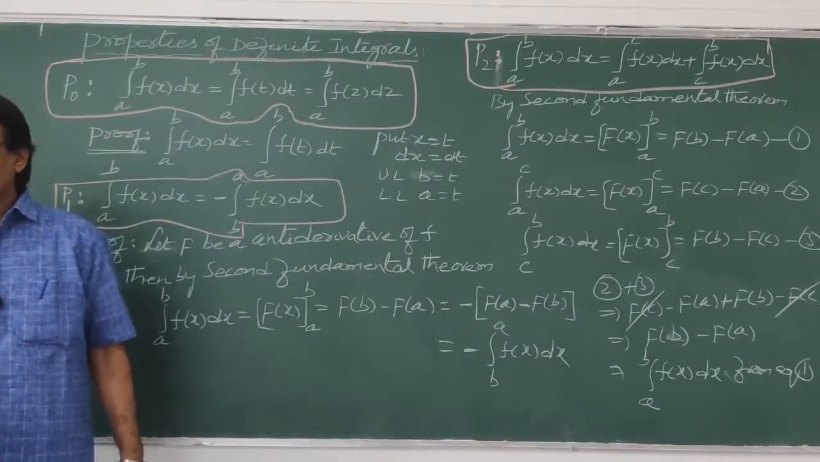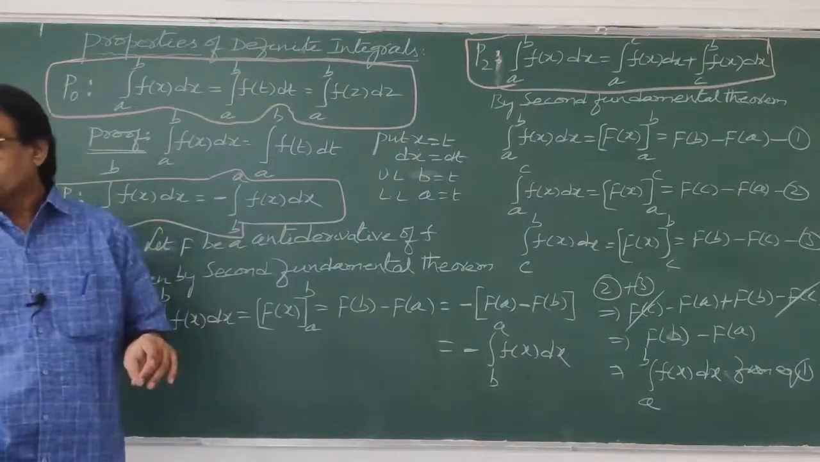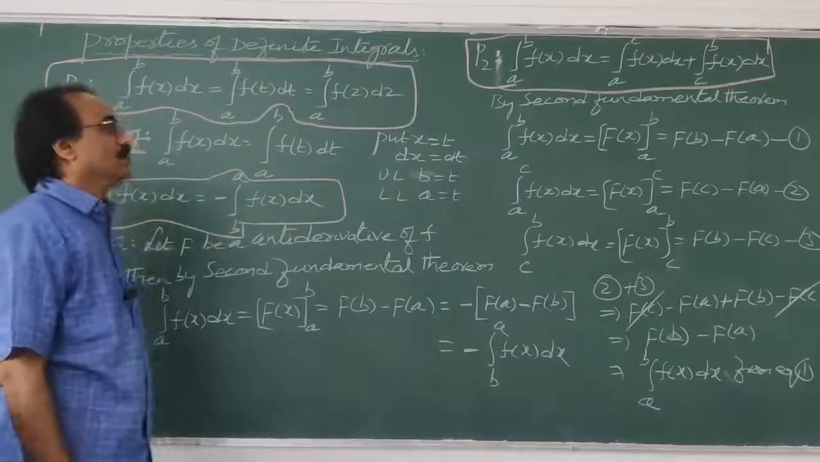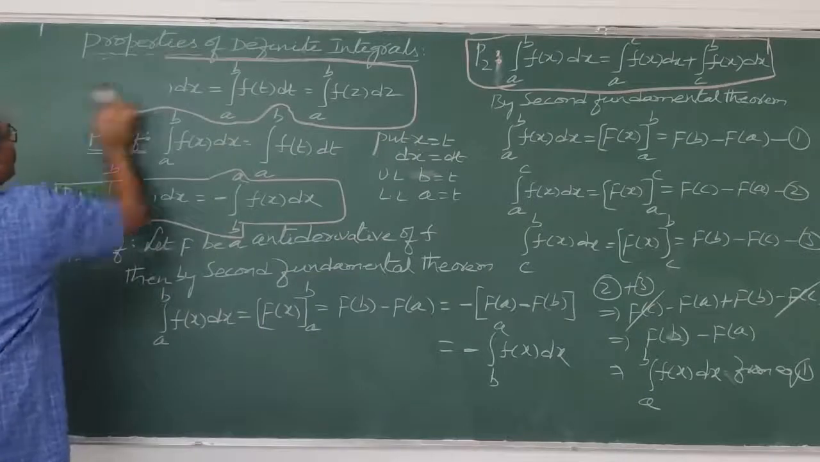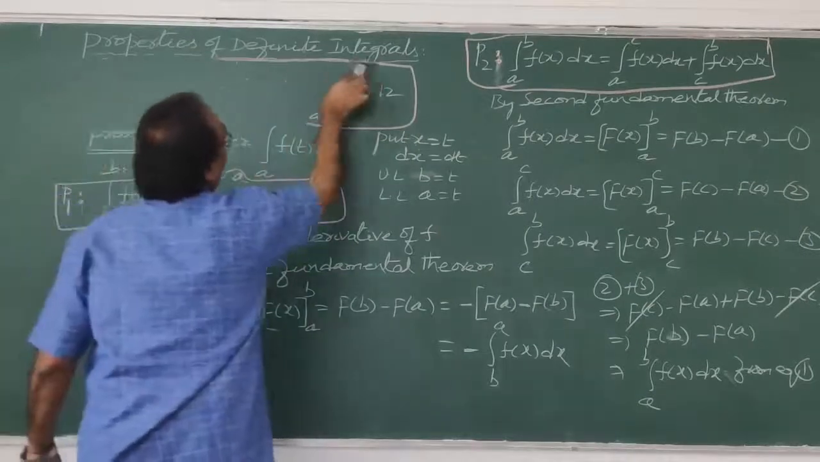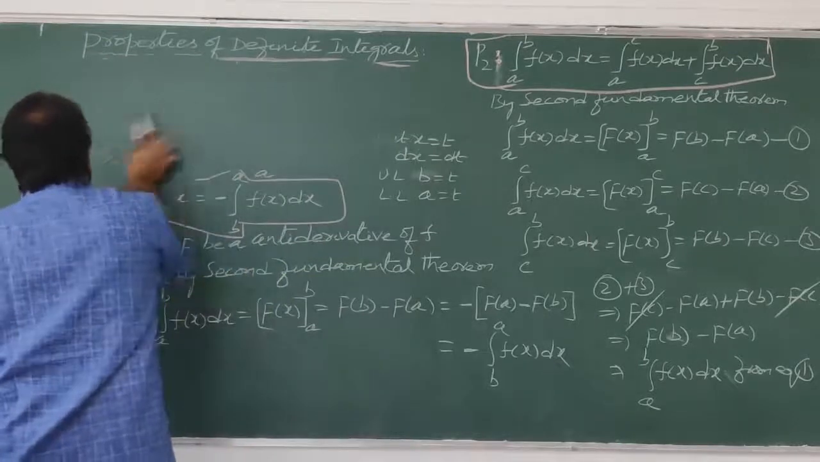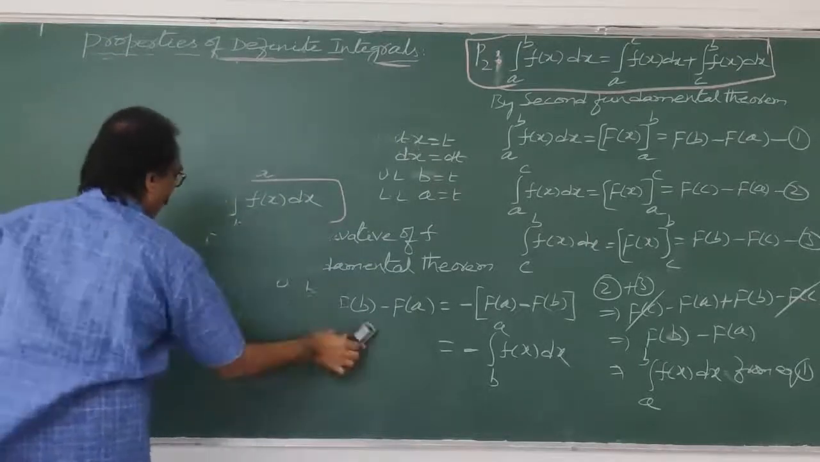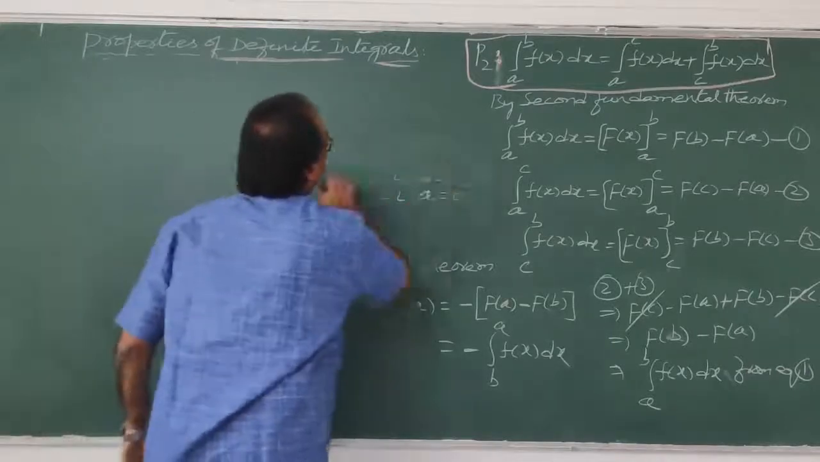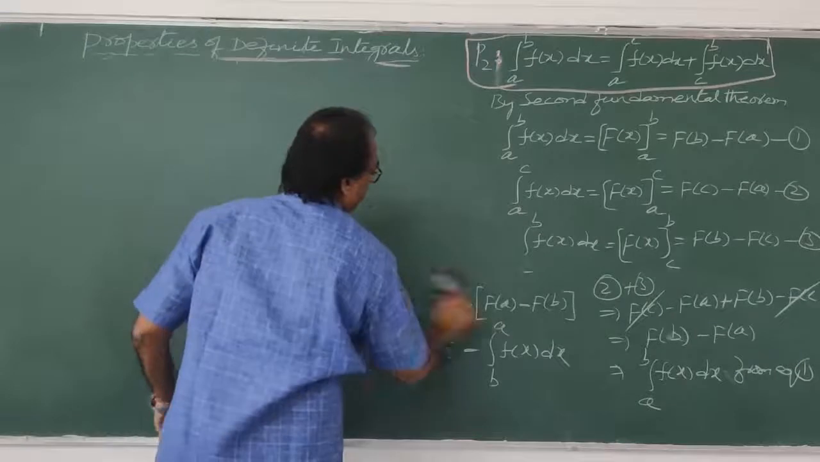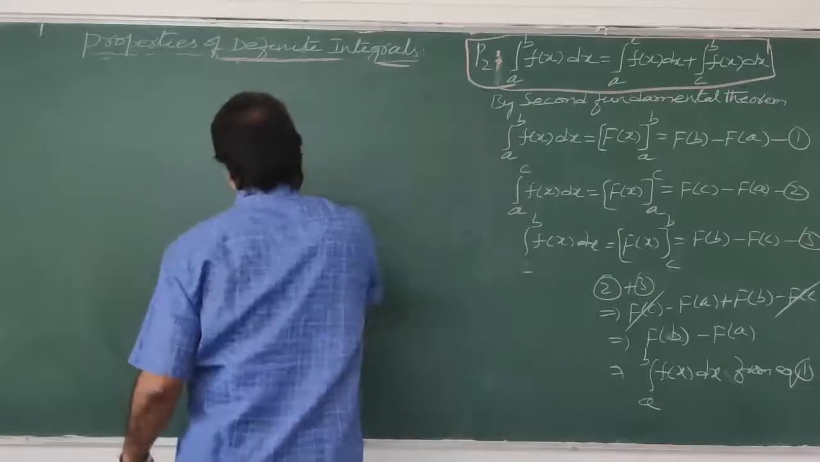Next we'll go to property number P3. P0, P1, P2 are over. Now, you understood, I think? Now let us move to the next property. My dear students, you just see these properties, very important, because while doing problems you will use them. So that's why you must know these properties very well. Anyhow, first, this is enough.